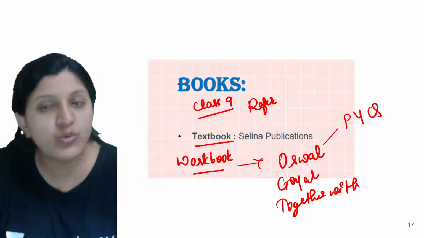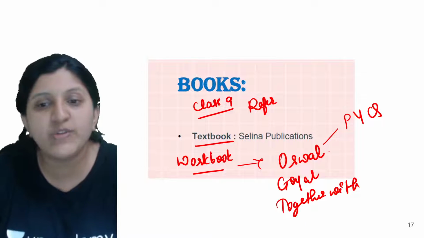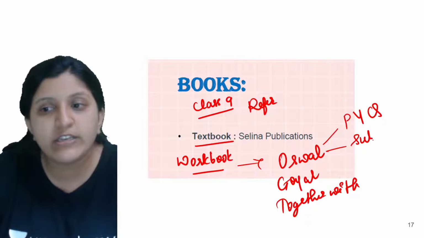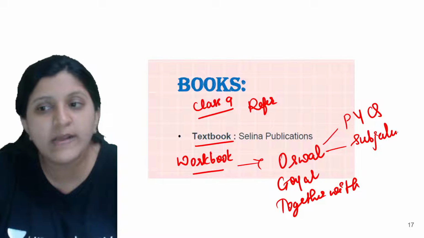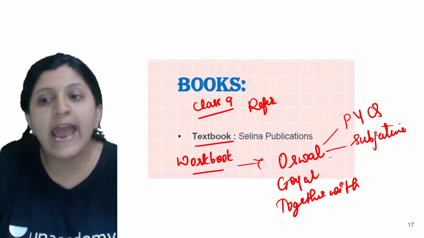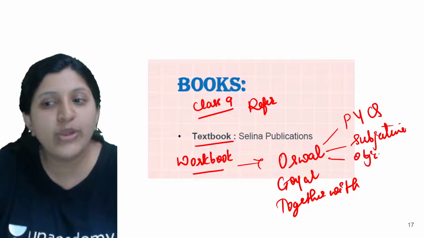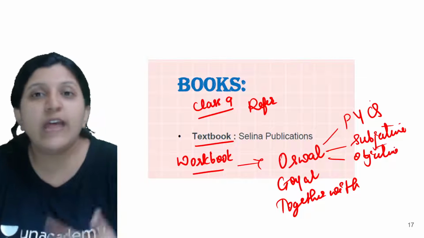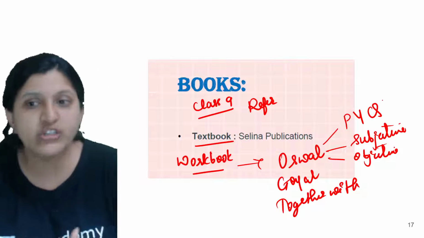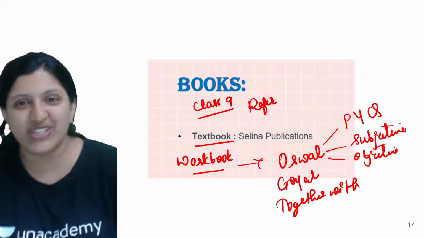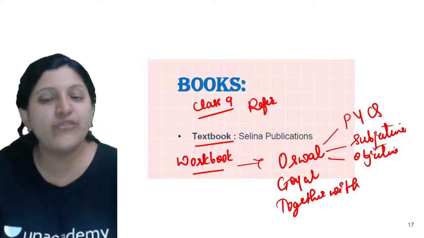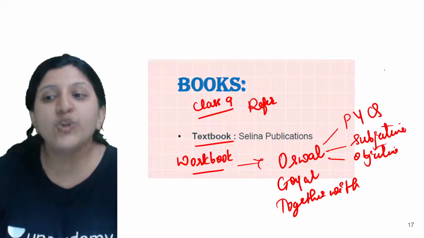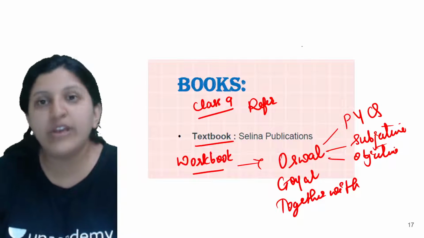So you can go through those previous year questions which are mentioned. It has subjective questions, partitioned by topic, and objective questions as well in the Oswal. There are different editions, so you will find different editions of Oswal. You can refer to the one you feel comfortable with.